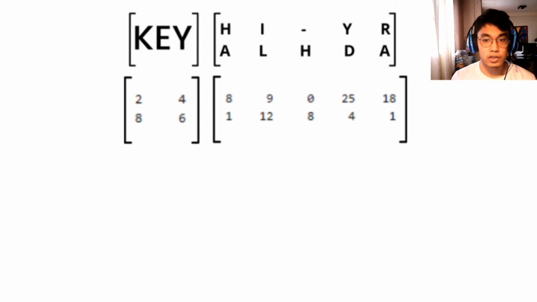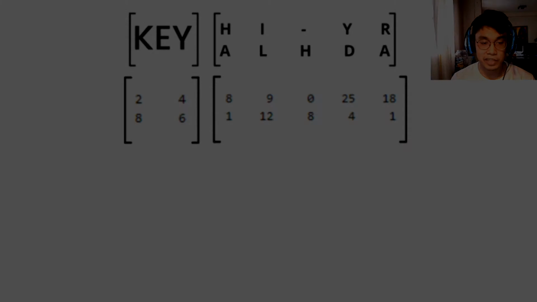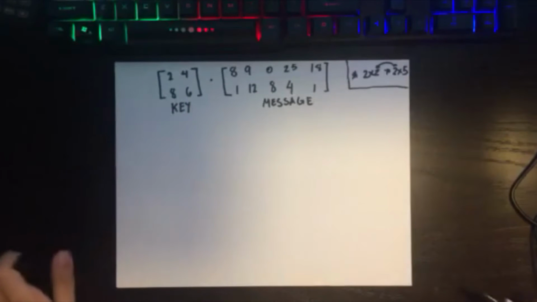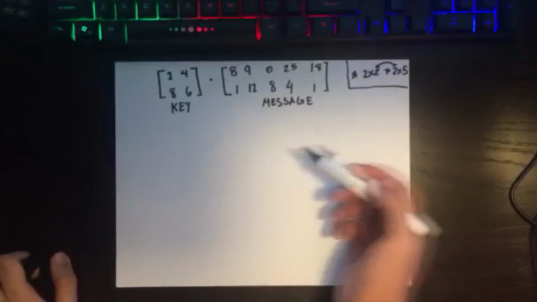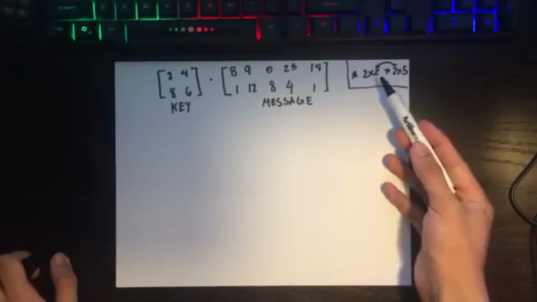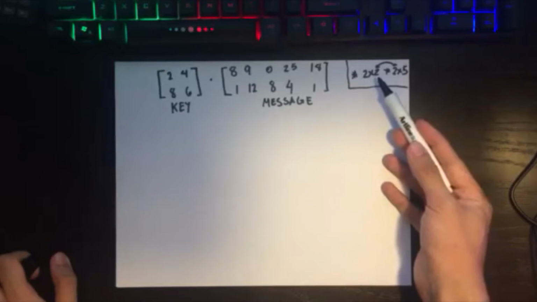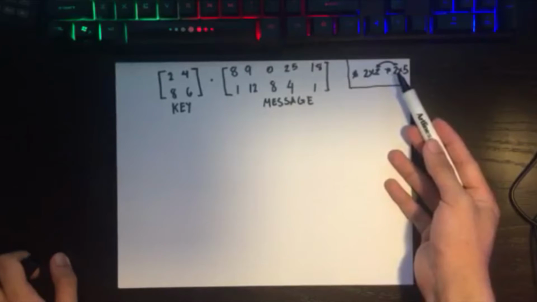So to encrypt this message, you then have to multiply the key by the message, or the numbers corresponding to the letters of the alphabet in that message. So this is how you will multiply that matrix. To multiply two matrices, we have to make sure that the number of columns of the first matrix is equal to the number of rows of the second matrix.